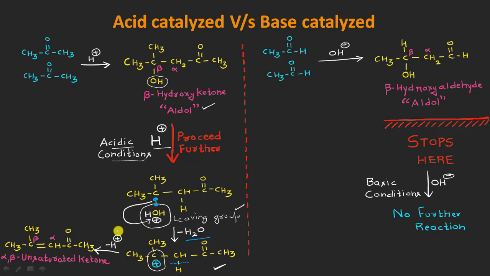And the next step that will be happening here is the release of a proton from this position. You can see here the proton is going out, and eventually after the loss of a proton, a double bond will be generated here between this carbon atom and this carbon atom. And the driving force for this step is the extended conjugation, which you can see here in this product molecule.